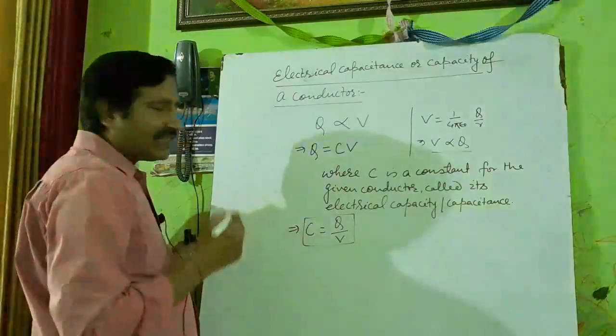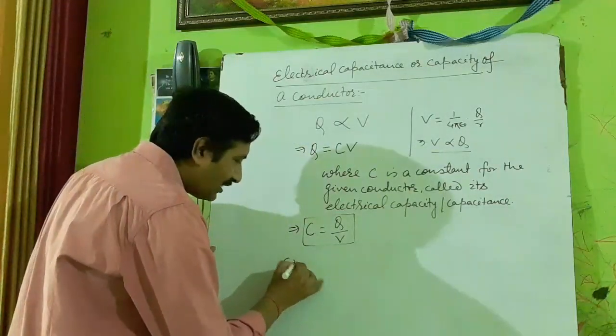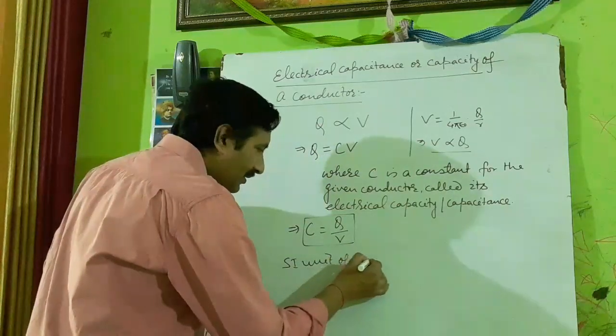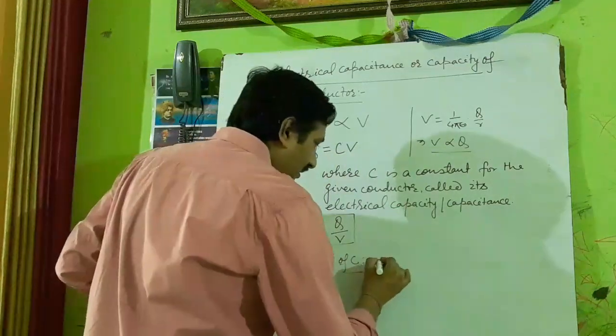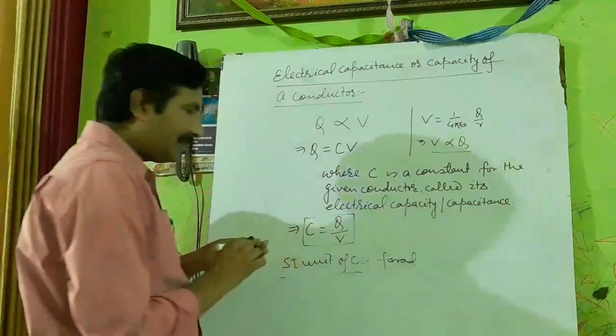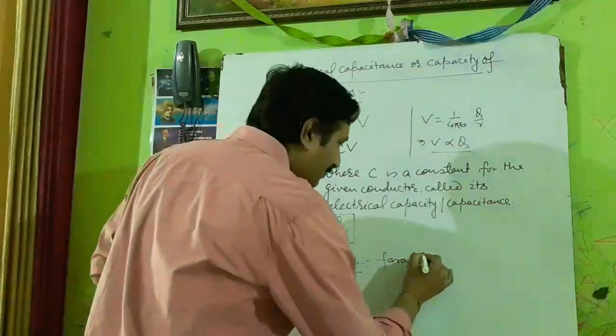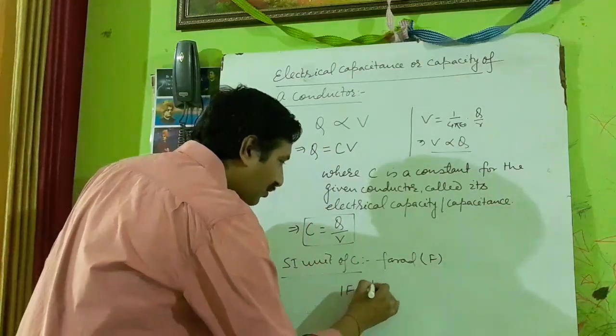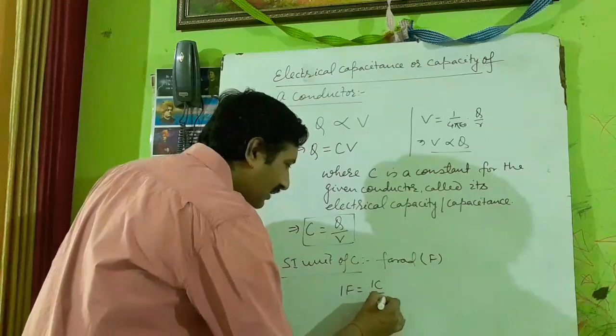As C is a physical quantity, what is its SI unit? It is farad. It is denoted by capital F. And 1 farad is equal to 1 coulomb by 1 volt.